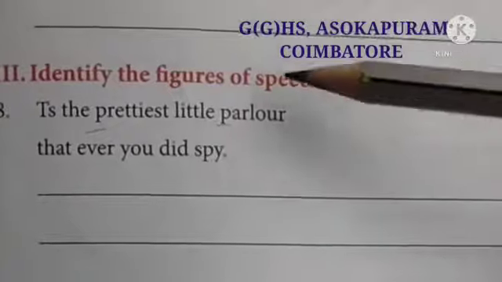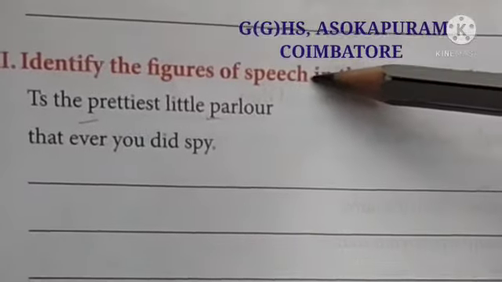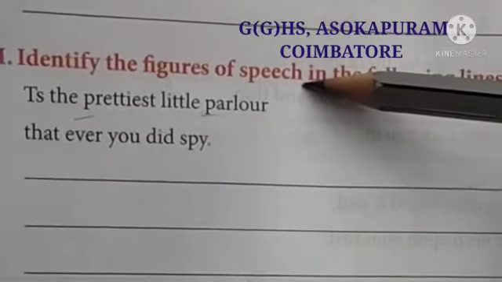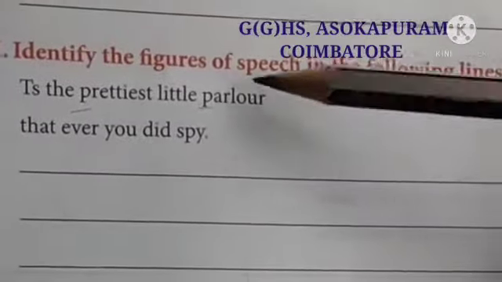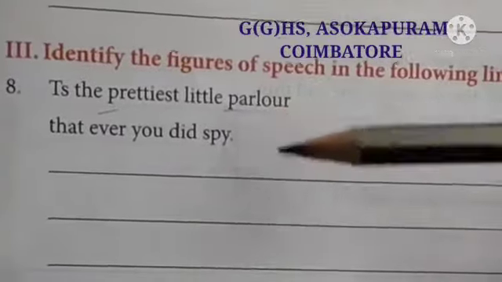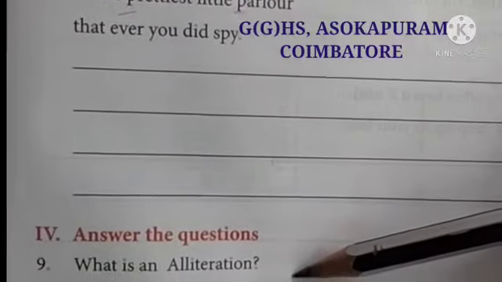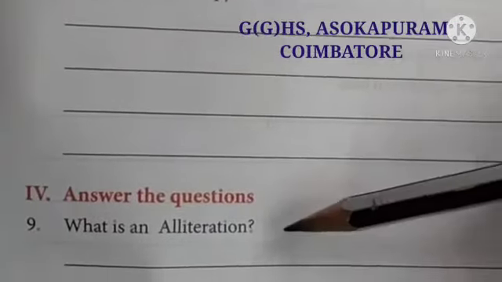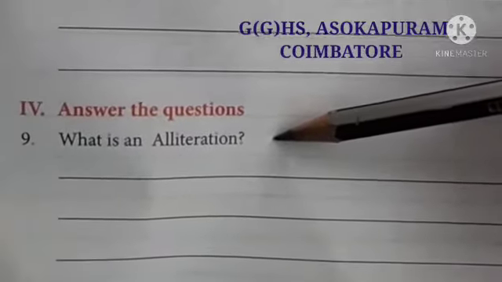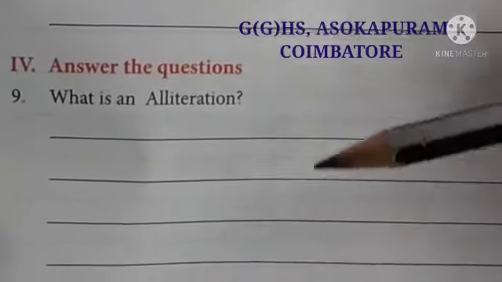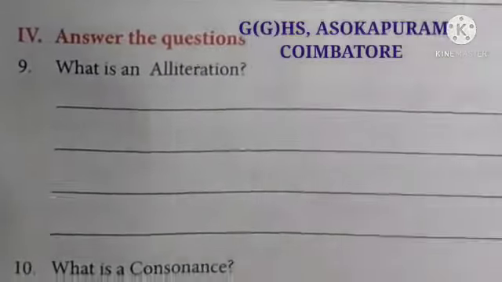Next one, identify the figure of speech in the following lines. What is a figure of speech? A figure of speech is a technique the poet uses in the poem in order to beautify the poem. To know the answer for the 8th one, let's first see what 9 and 10 are. 9 and 10 are also figures of speech. There is a slight difference between alliteration and consonance. First question, what is alliteration?